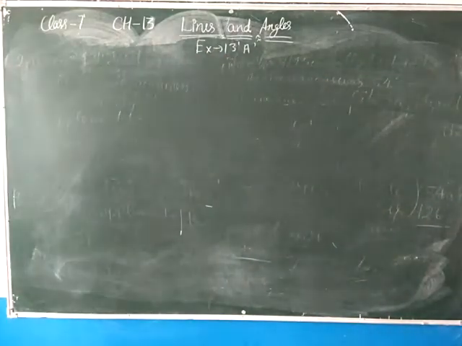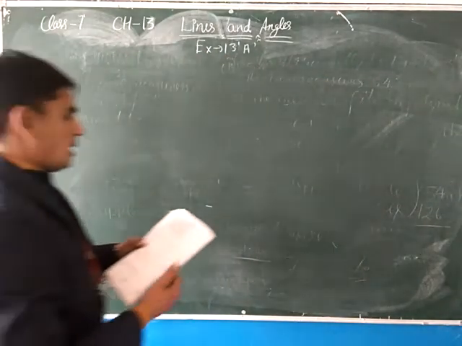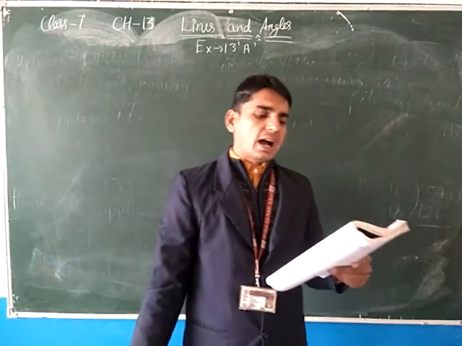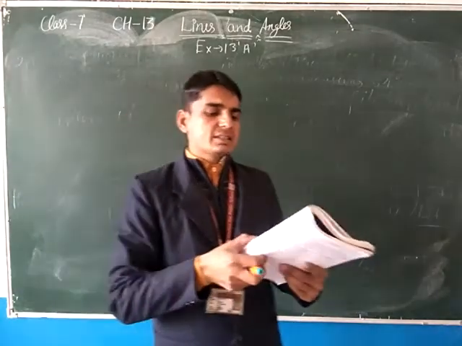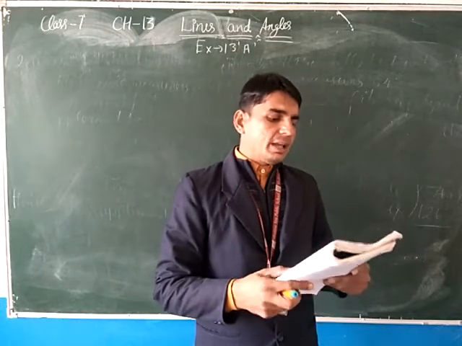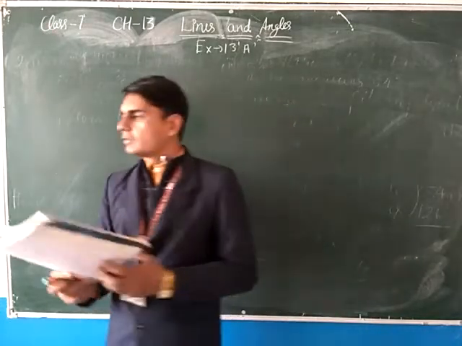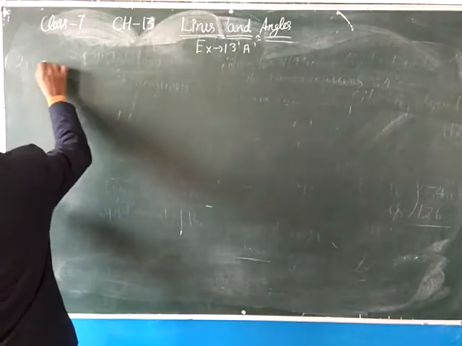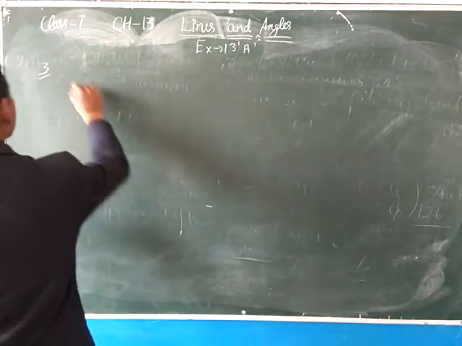And question number 3 is: among two supplementary angles, the measure of the larger angle is 36 more than the measure of the smaller angle. Find the measure of the smaller angle. So first of all, let the two supplementary angles be x and 180 minus x. So see the solution of question number 3.